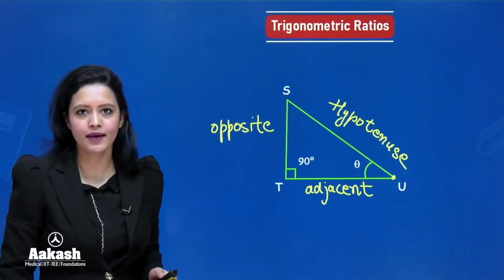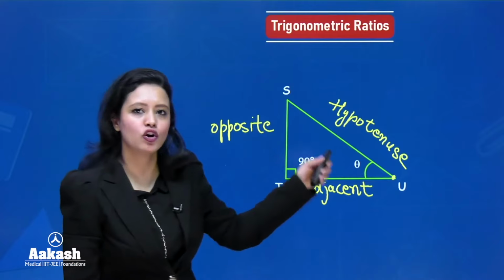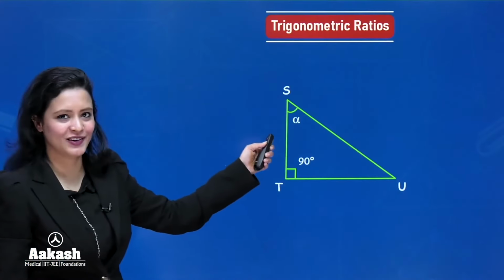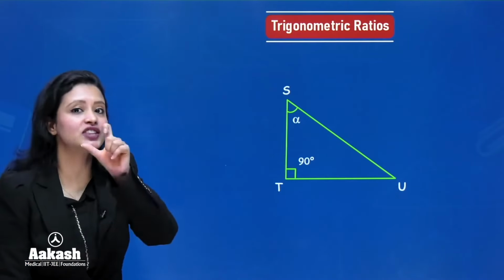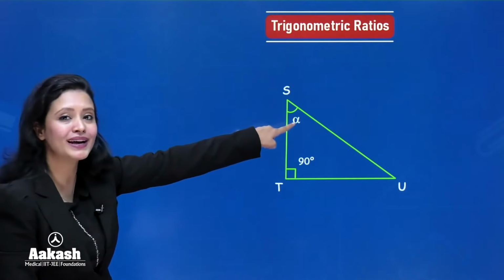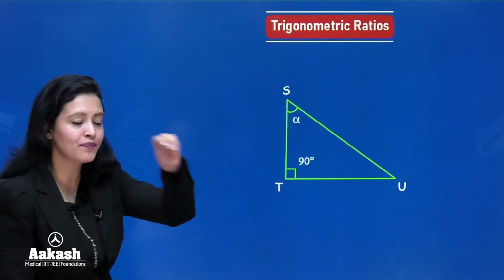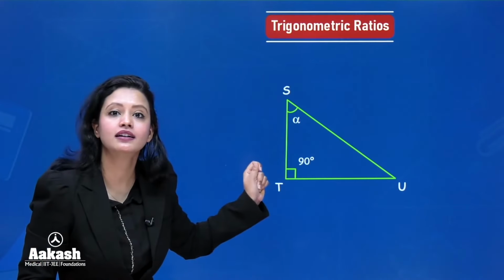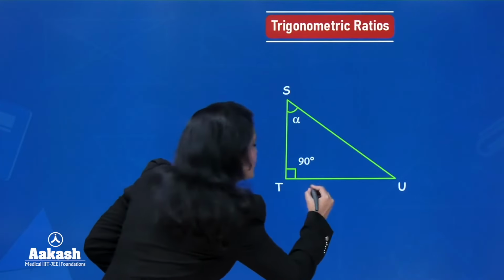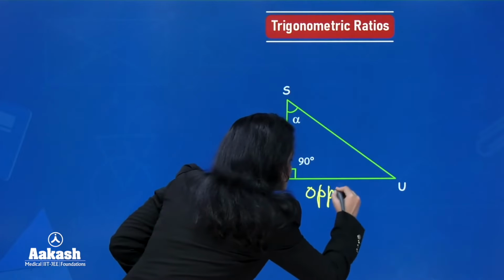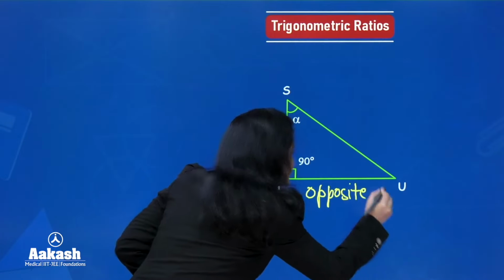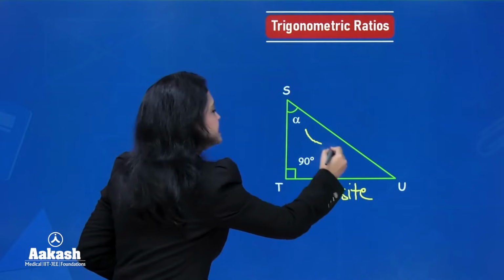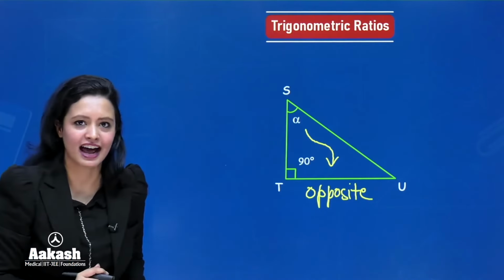Okay, so let's test our knowledge through another triangle here. This time I have changed the angle. The angle we are taking is this alpha here. Now, can you think which side is the opposite? Yes, TU is the opposite side, right? Because this side is opposite to this angle alpha.